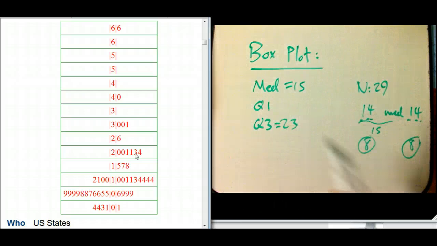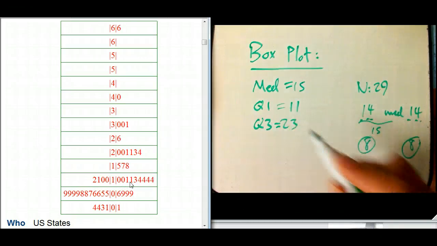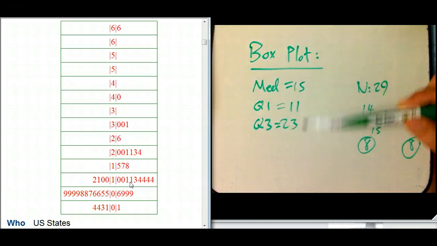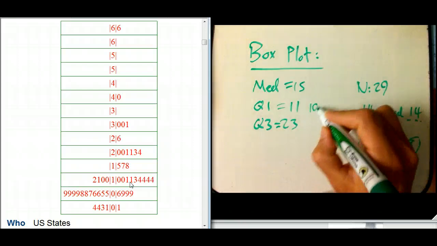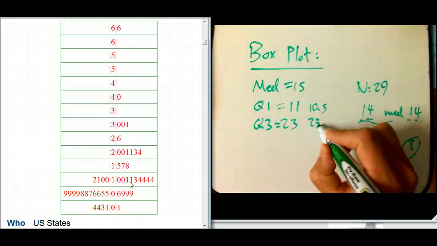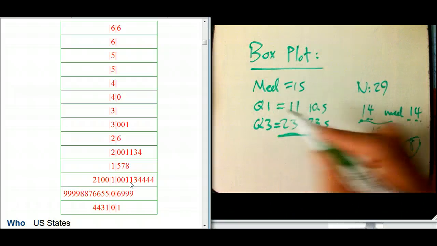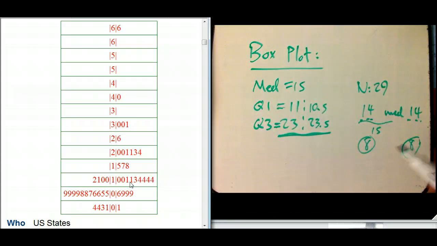That's the upper side, that's Q3. And then 1, 2, 3, 4, 5, 6, 7, 8, and that's 11. If you recall, they had some 0.5s here, so they had 10.5 and 23.5. I'm not too concerned about exactly how that works, but we can use either of these for the summaries.